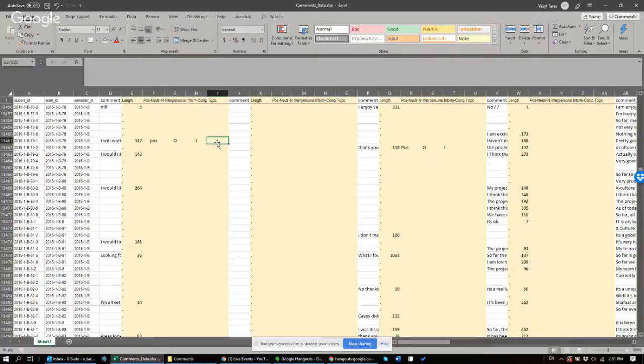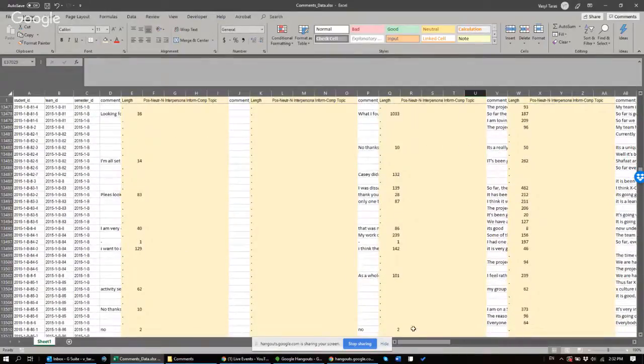And ideally, we want to have probably about 10 to 20 different topics in our database. So try to think about those topics and each time try to put it in one of those classifications. So for example, here the topic is, I don't know, let's say I will work hard. So if anyone says anything like this again, you just put I will work hard. Here, thank you, blah, blah, blah. I guess the topic would be thank you, gratitude. Yeah, let's see if we can find a few more comments and code them.